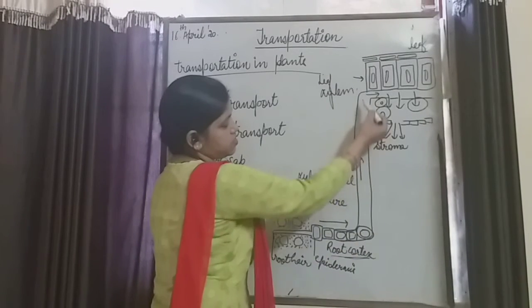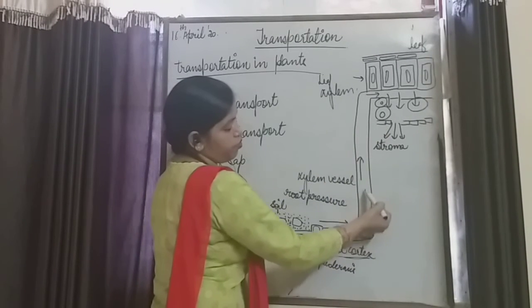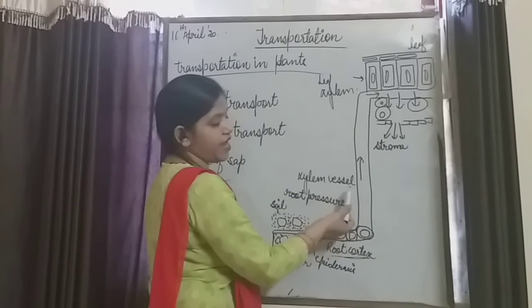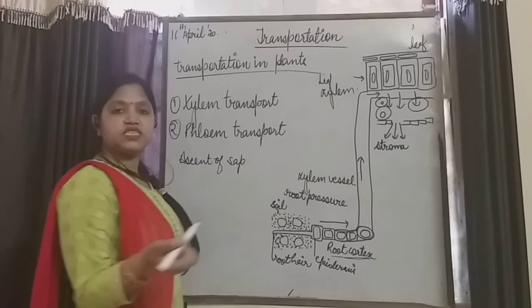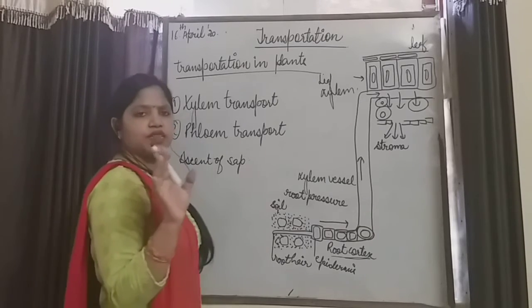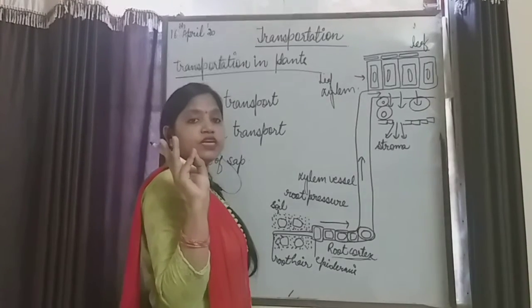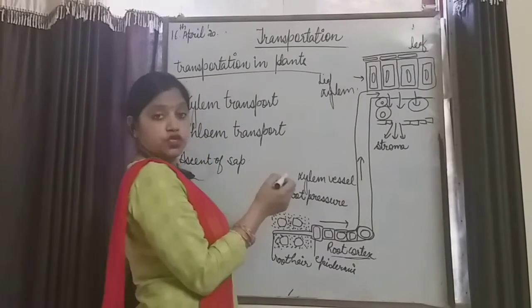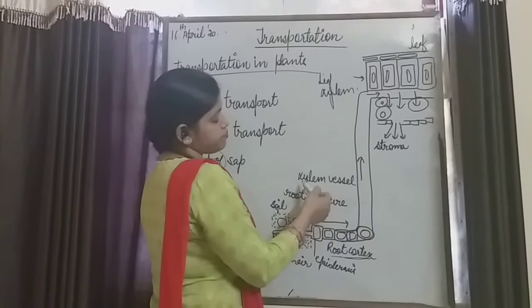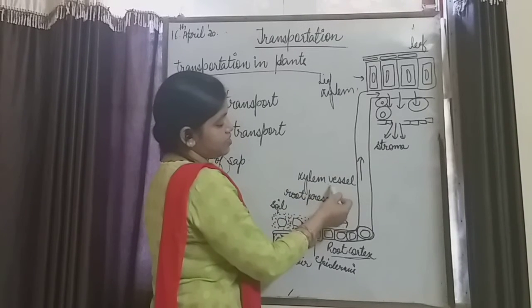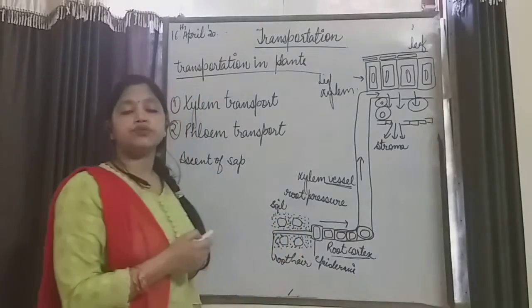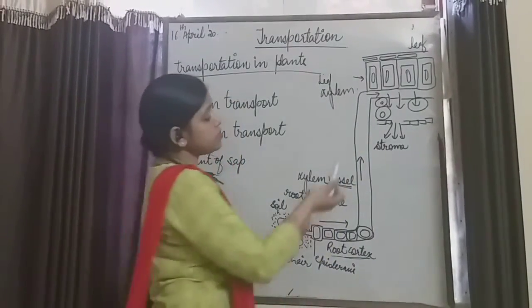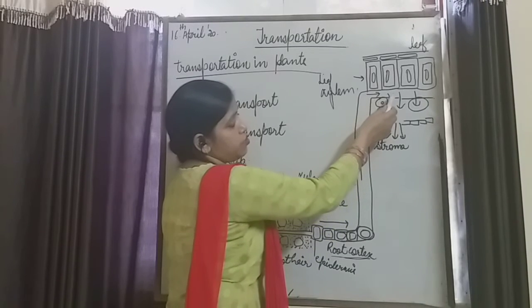Then this is the structure of the stem. Water will move up the stem by means of xylem vessels. There are 4 elements in the xylem: xylem vessels, xylem tracheids, xylem parenchyma and fibers also. We have studied that in 9th class. So here the xylem vessels play a major role in transferring the water from the roots to the stem. Then this water goes to the leaves.